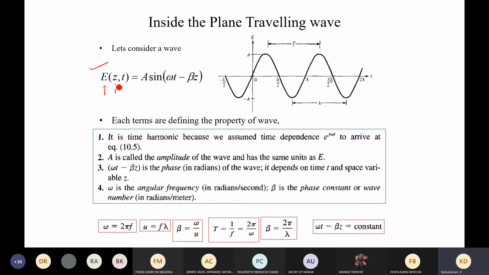And it is traveling along the z direction, and it is varying with respect to time as well. And it is having a magnitude, and the solution, which is nothing but sine form. We can also have cos form, and the omega is nothing but the angular velocity or angular frequency, and the time operator, and the phase operator, and the propagation, the phase constant is available.